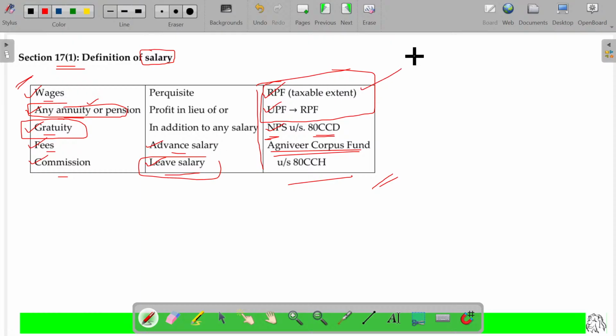And we have a separate topic to be discussed with respect to the provident fund, NPS, Agniveer. Right.